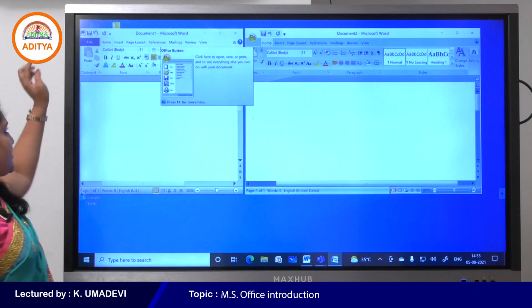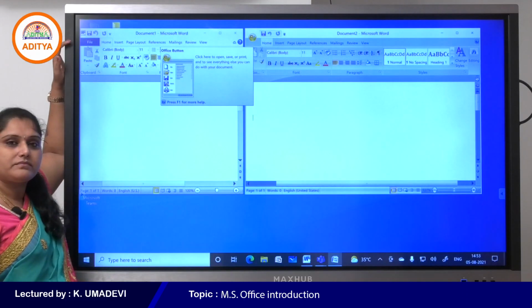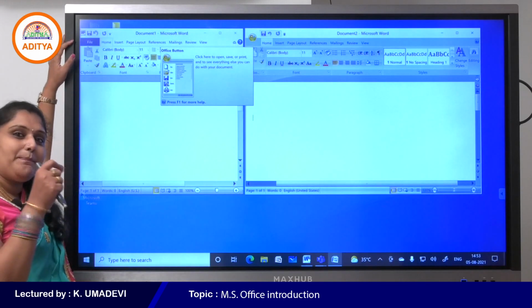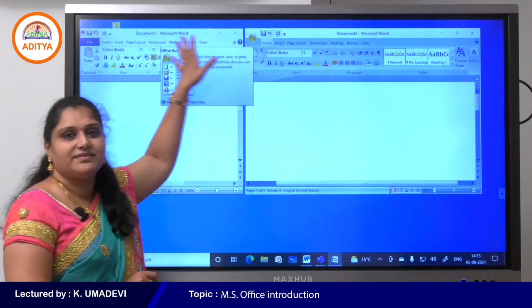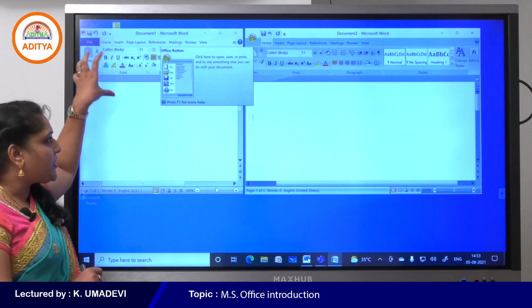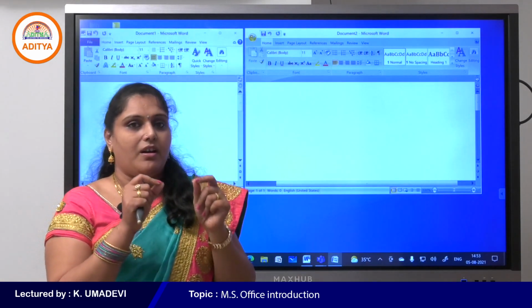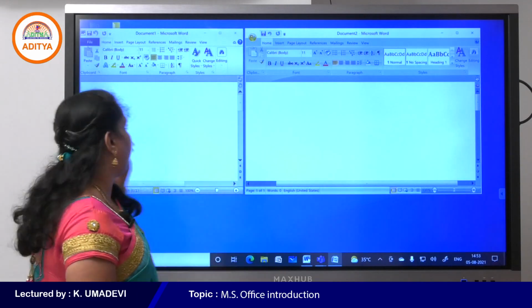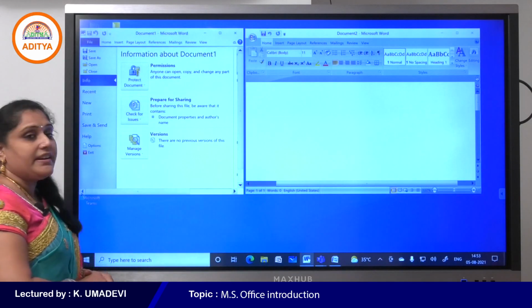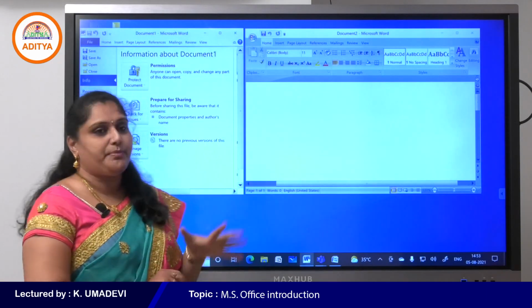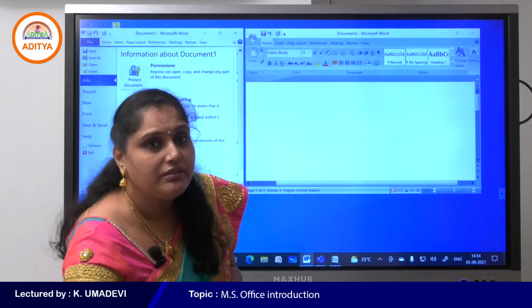So observe the difference, students. This is the File tab. So the File tab replaces the Office button. From 2010 onwards, the File tab replaces the Office button, and again the File tab contains file related options like the Office button. So that is the main difference between them. Understood?